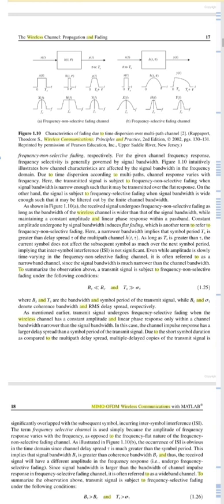Since the signal bandwidth is larger than the bandwidth of the channel impulse response, in a frequency selective fading channel, it is often referred to as a wideband channel. So to summarize the observation above, the transmit signal is subject to the frequency selective fading.